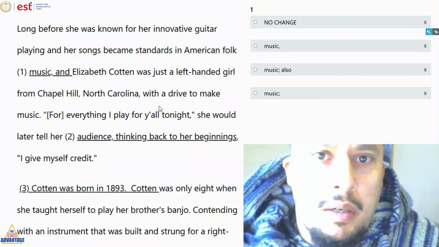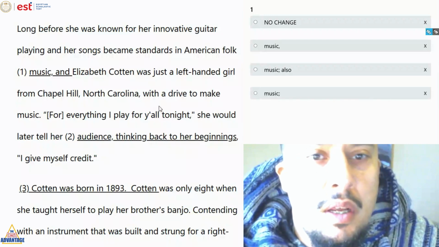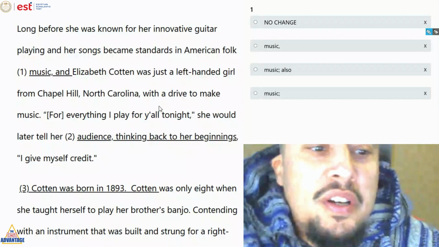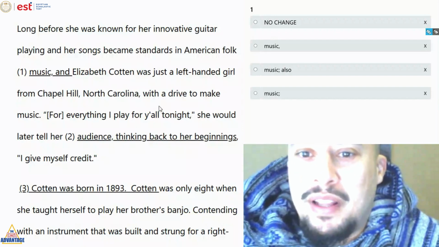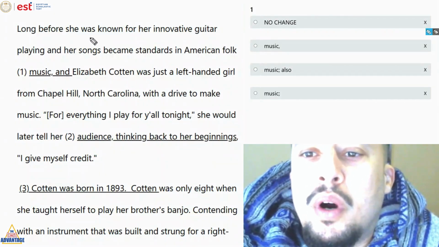Today هنحل مع بعض امتحان EST Advanced Writing Test number 18. Tips, tricks, rules, كل حاجة انتوا عايزينها. Let's begin. Question number 1.